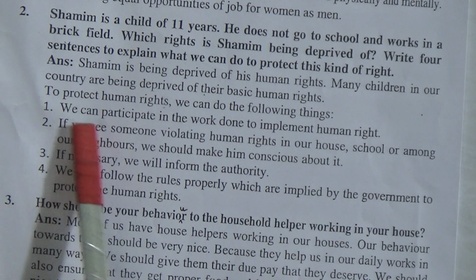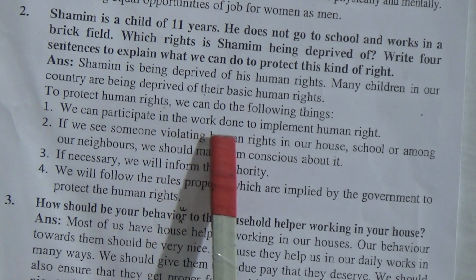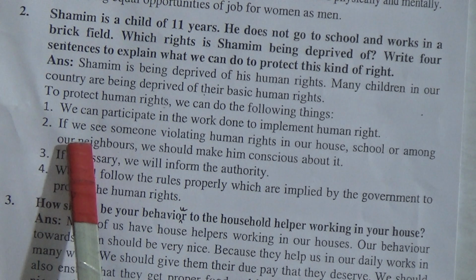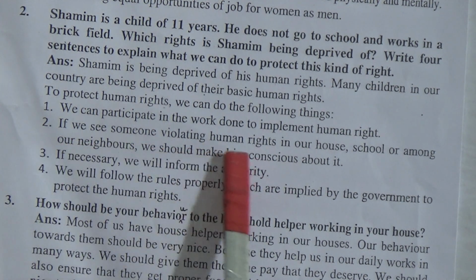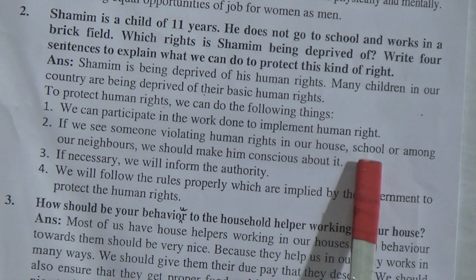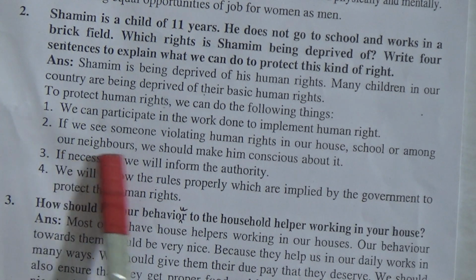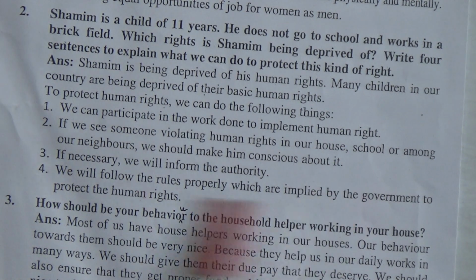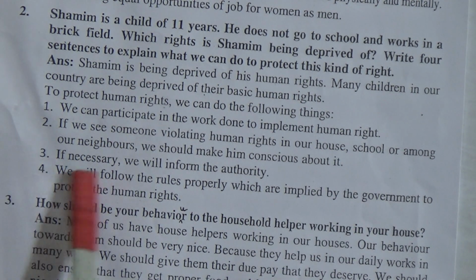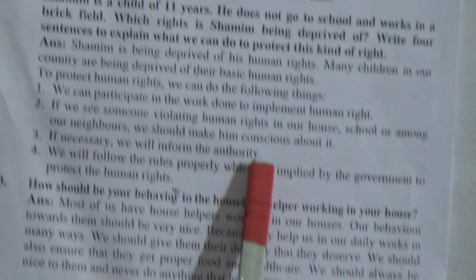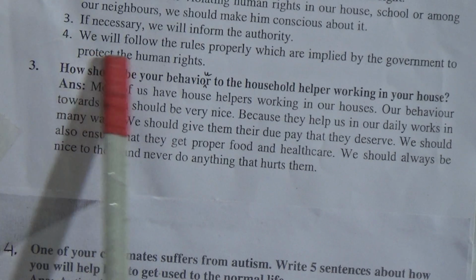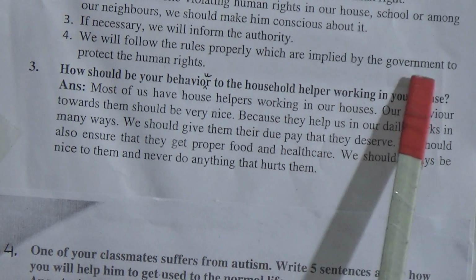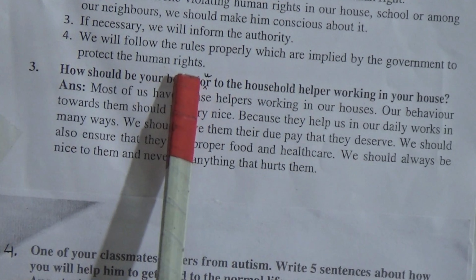Number 1, we can participate in the work done to implement human rights. Number 2, if we see someone violating human rights in our house, school or among our neighbors, we should make him conscious about it. Number 3, if necessary, we will inform the authority. Number 4, we will follow the rules properly which are implied by the government to protect the human rights.